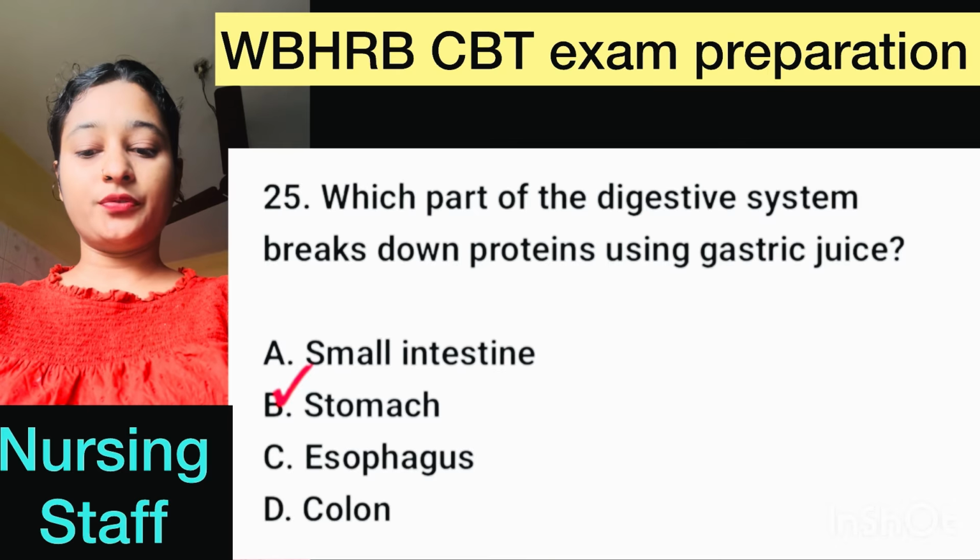Question number 25. Which part of the digestive system breaks down proteins using gastric juice? Here, correct option is option B, stomach.